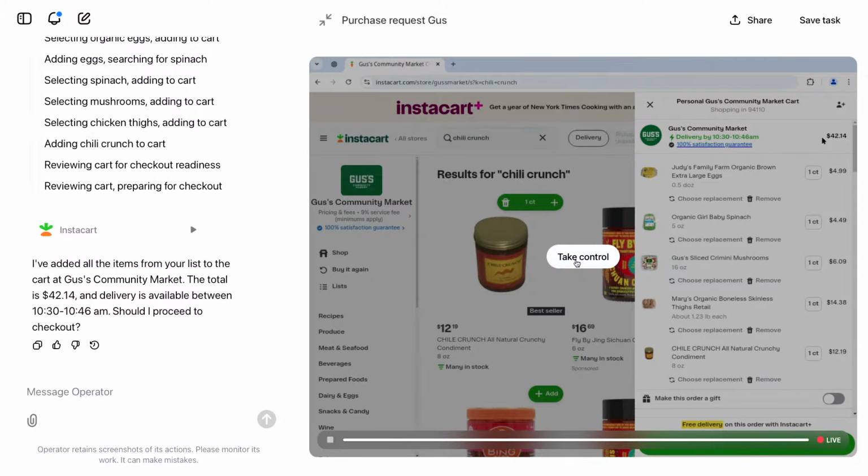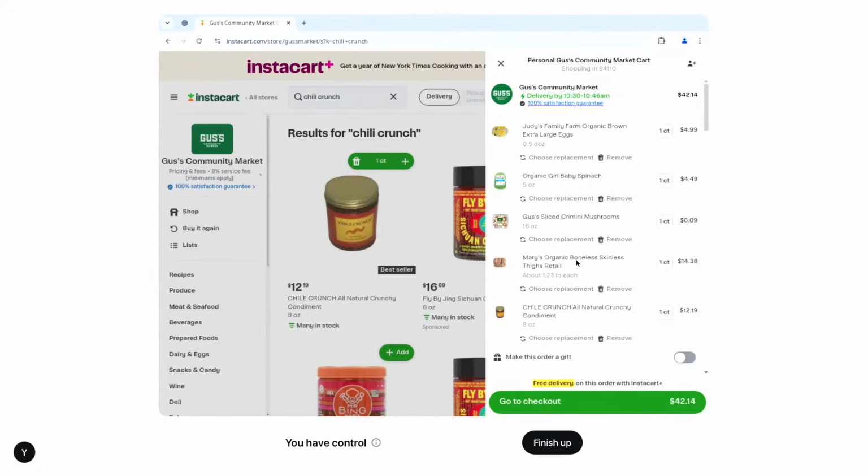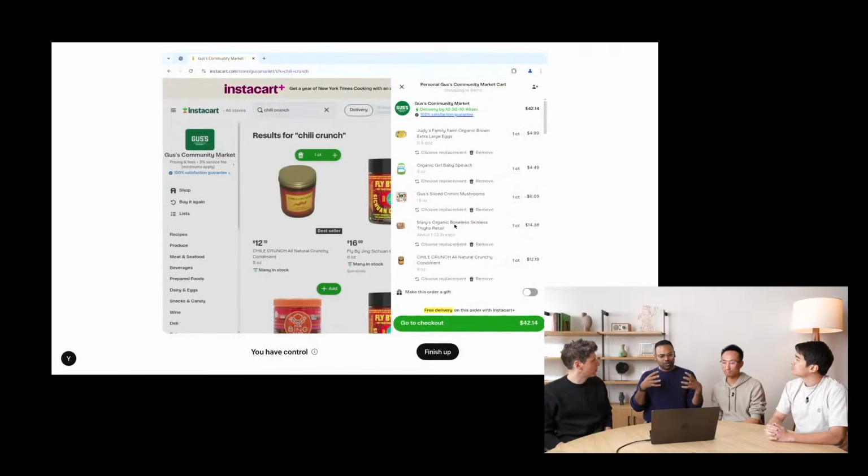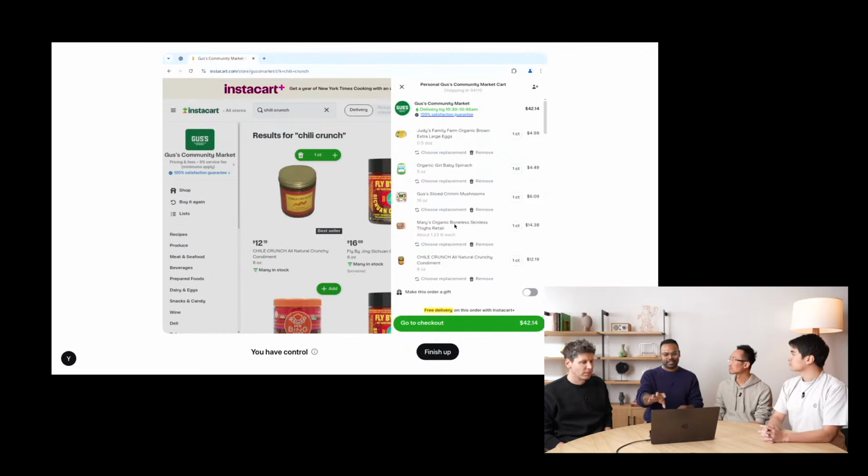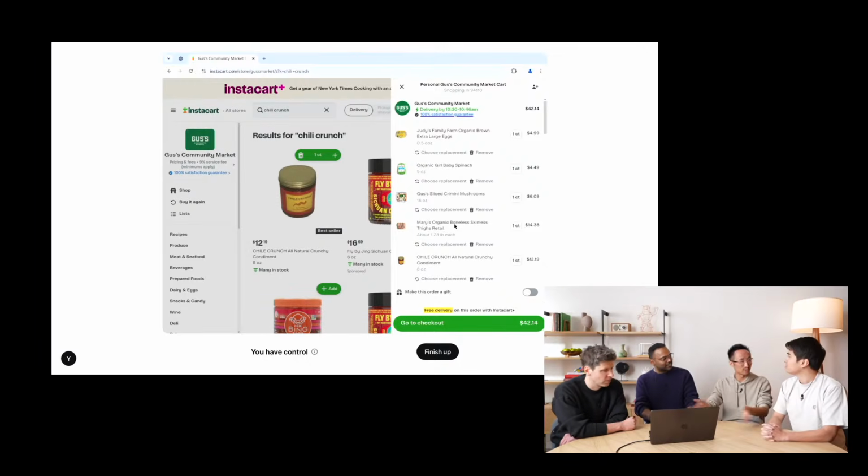Okay, so what I can do at this point is click this button called Take Control. As we were talking about, Operator fires up this remote browser to do it. We almost think of it as surface area where Operator can work and then I can work. For example, in this case, I took over control from Operator, which is also key to how we think about user controls. At any point in time, a user should be able to take control and give Operator instructions, or guide it a little bit more. It's like passing the laptop back and forth, just like you did with Ray.